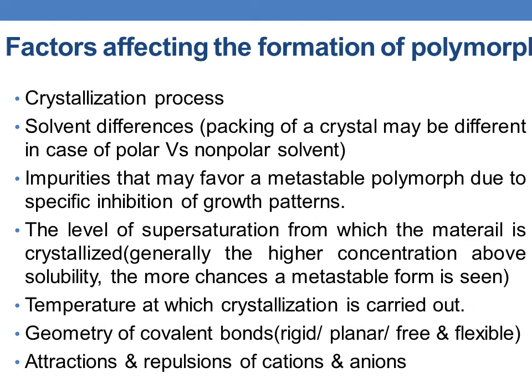Also the attraction and repulsion of cations and anions within the molecules govern the ultimate formation of a polymorph. So these are some of the factors which affect the formation of a polymorph.